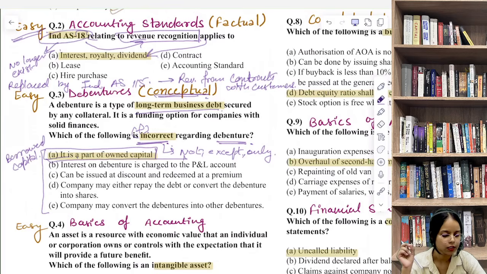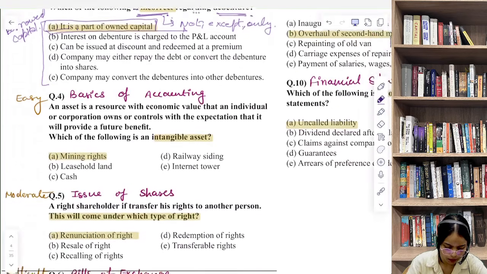So while shareholders contribute ownership capital, debenture holders क्या है? creditors है हमारे, उनके पास कोई ownership नहीं है. They lend money to the company and receive fixed interest which is charged to the profit and loss account.